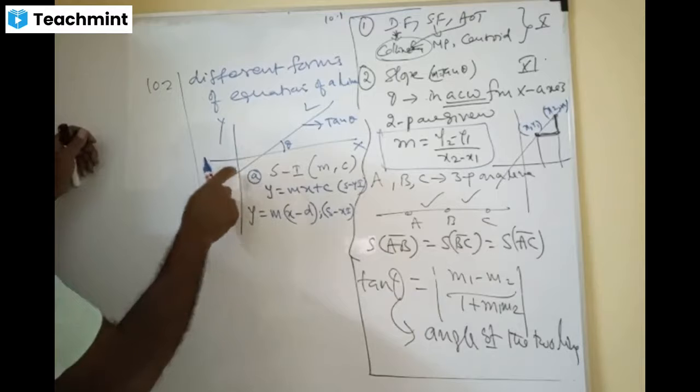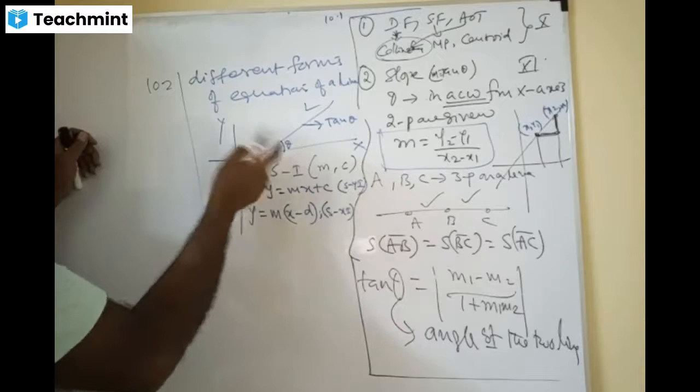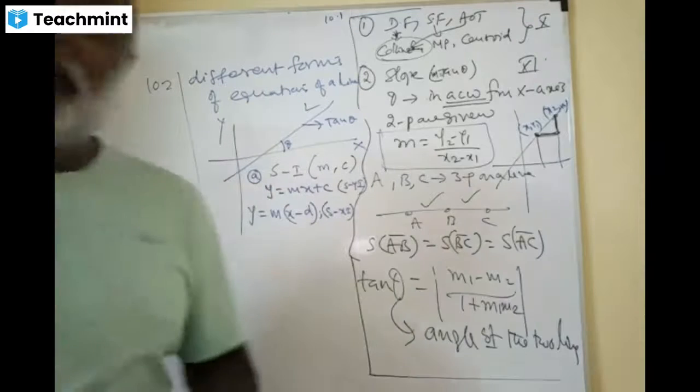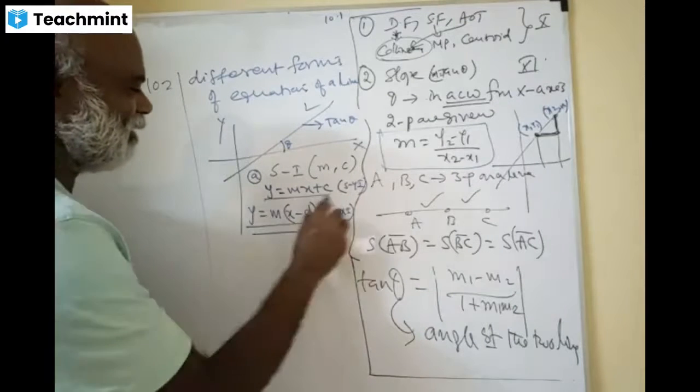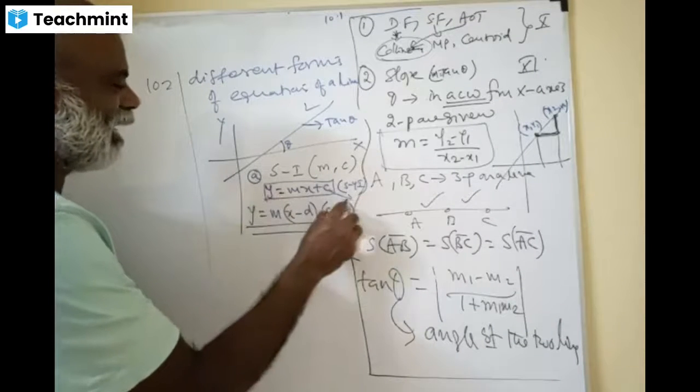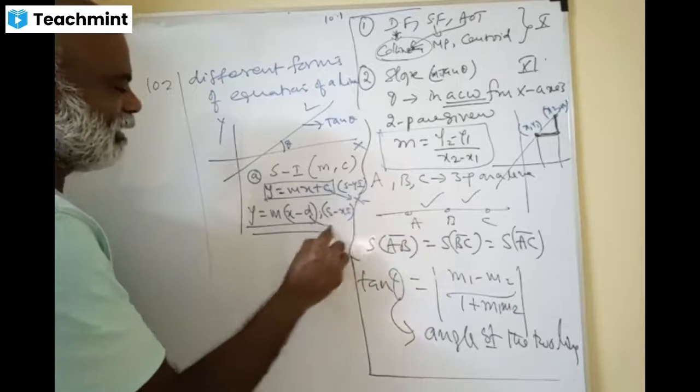This is the y-intercept in this case, and this is the x-intercept. Only one of them will be given. If x-intercept is given, this is the formula. If y-intercept is given, this is the formula. c is called y-intercept and d is called x-intercept.